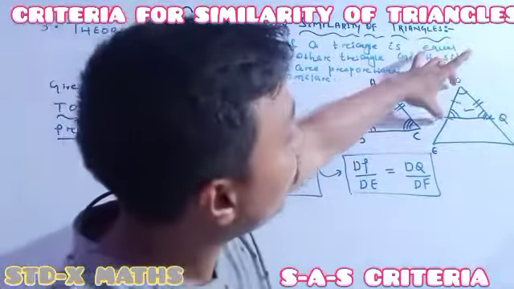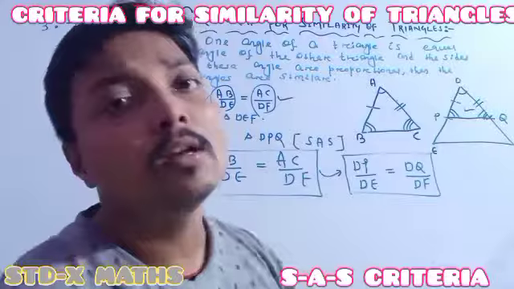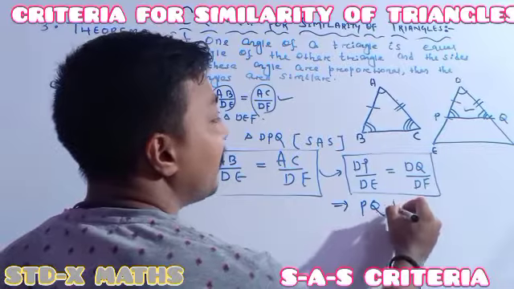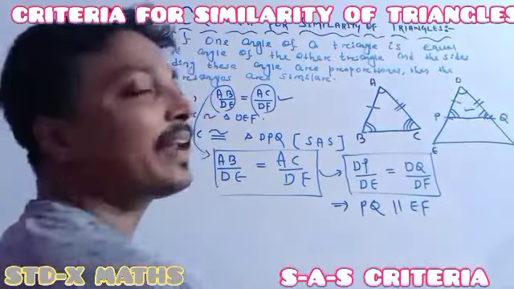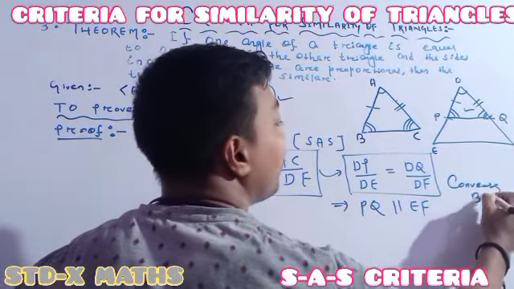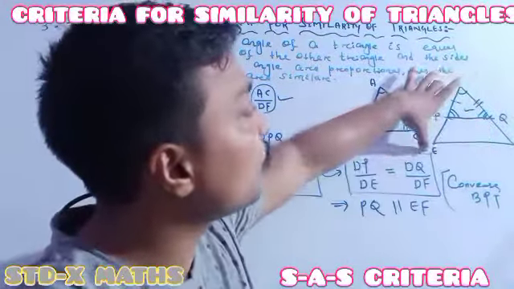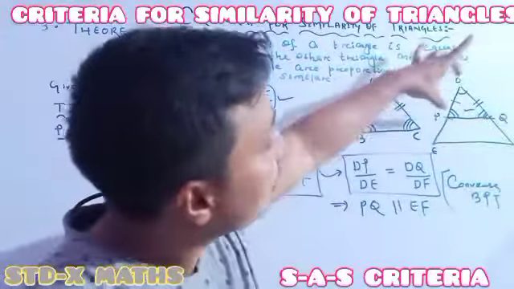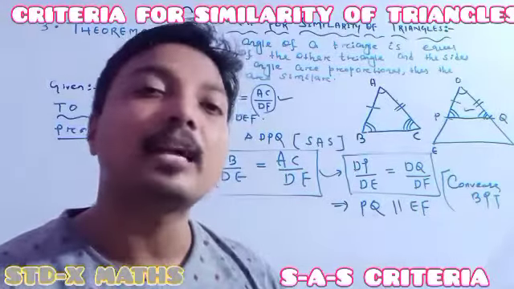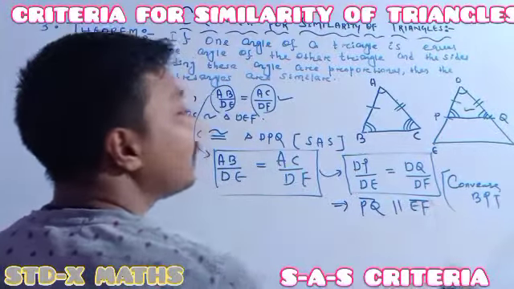So it means whenever a line segment divides two sides of a triangle in the same ratio, it implies PQ is parallel to EF. Why? Because of the converse of the BPT. The converse of the basic proportionality theorem says if any line segment divides two sides of a triangle in the same ratio, same ratio meaning this divided by this is equal to this divided by this, then we can say that line segment must be parallel to the third side of the triangle. So PQ is parallel to EF.